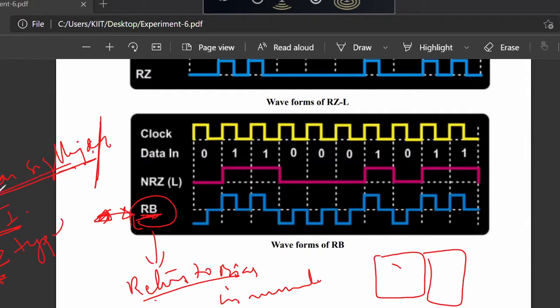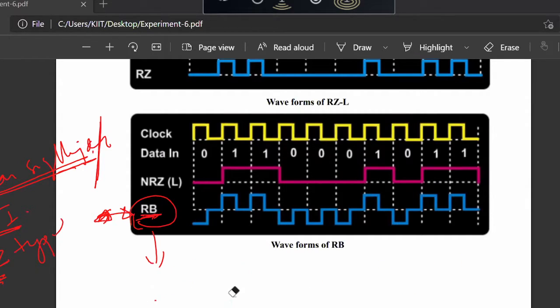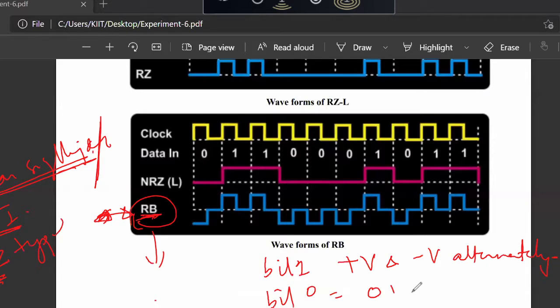So now in bipolar signaling, what is happening? You must have learned in your class also. In bipolar signaling, bit 1 is transmitted by plus V and minus V alternately. And bit 0 is transmitted as 0 volt in bipolar signaling. So accordingly, you see here, first is bit 0. Bit 0 is transmitted as 0 volt here.